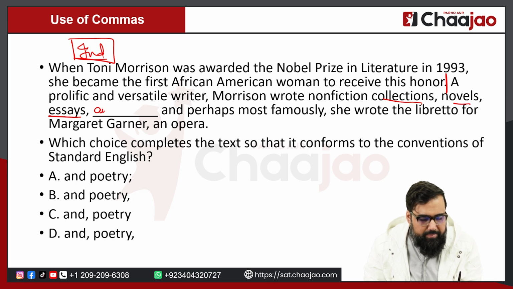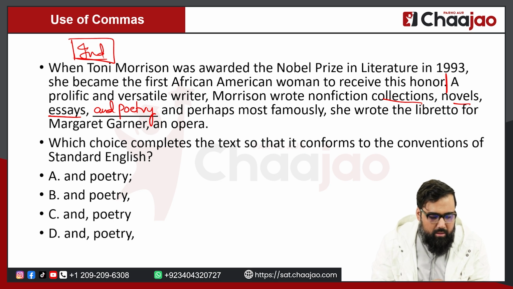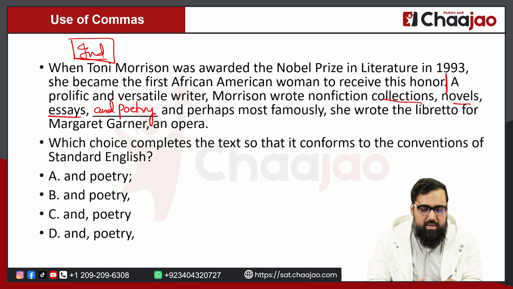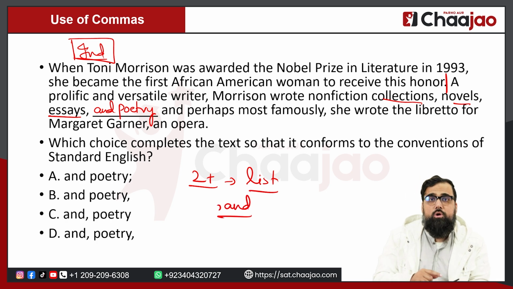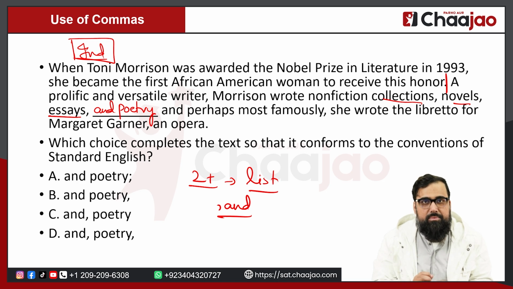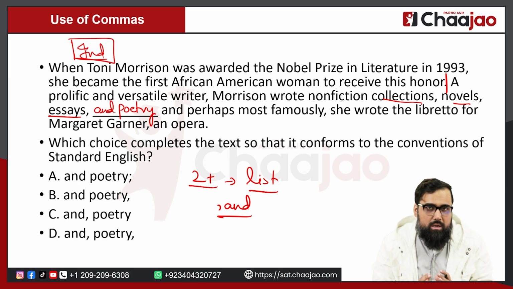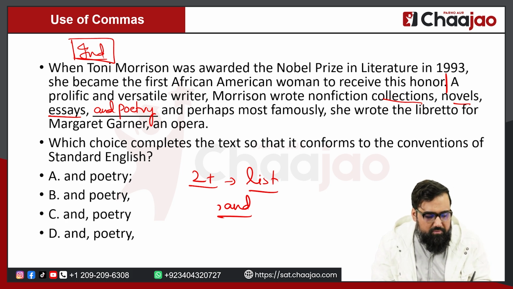Now, this is something that we have to remember because you're writing "and poetry" over here. Yes, because it is a list, and when you have more than two elements in a list, you use a comma before and, right? But you do not use a comma after and. That is something that you have to remember. So you will not have a comma after and in this position, right? Because of that reason, you're going to eliminate option C and option D.